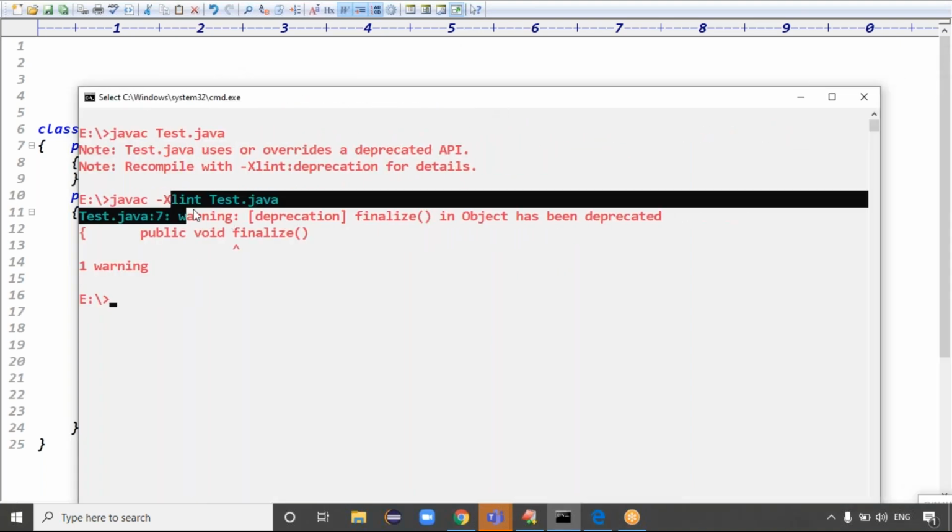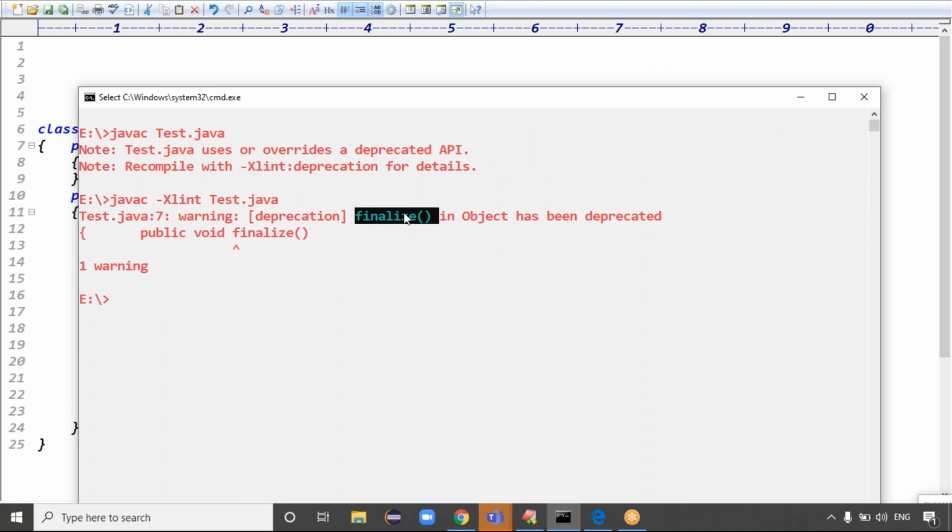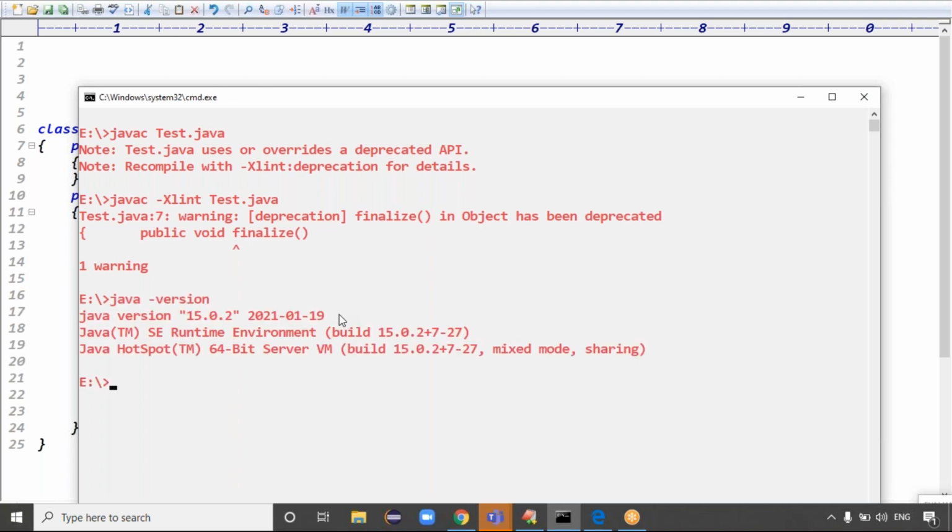Which one is the deprecation, guys? Warning, deprecation: finalize in Object has been deprecated, because we are not writing the finalize method to write logic. I'm using Java version 15. If you go for Java 8, 9, 10, it's not deprecated, guys. But from Java 11 or 12 onwards, this is a deprecation message.